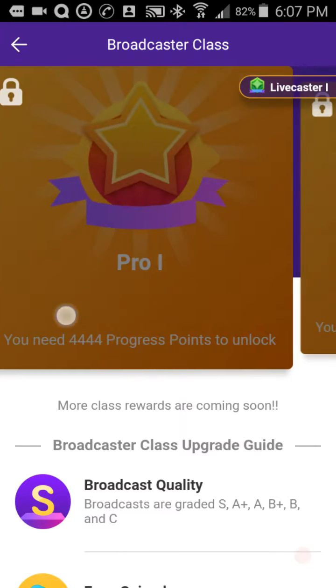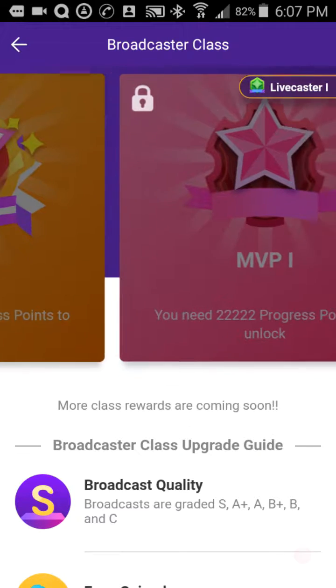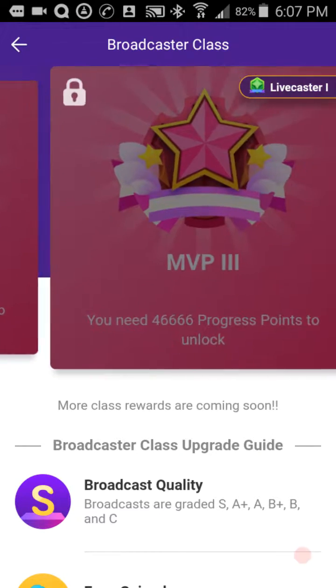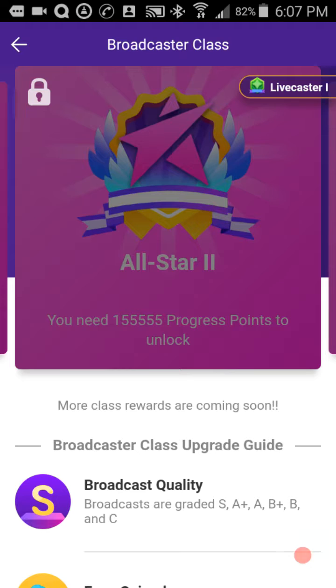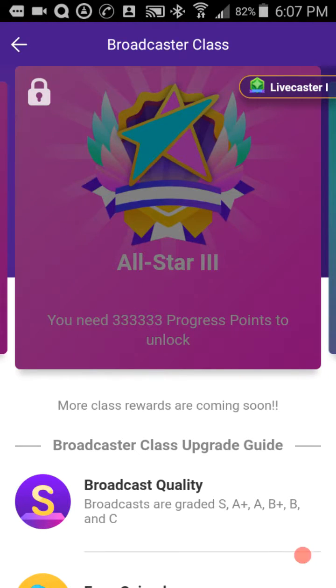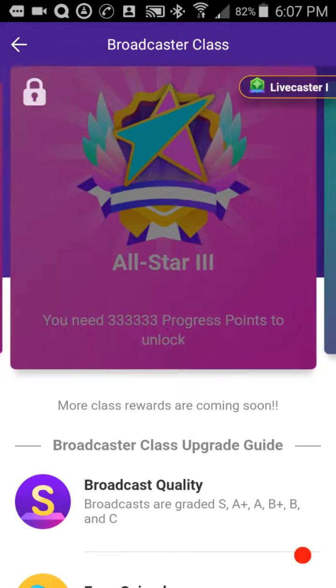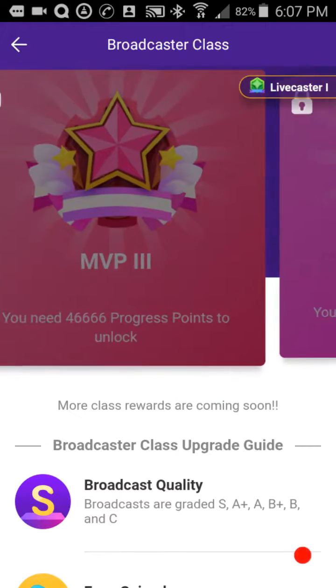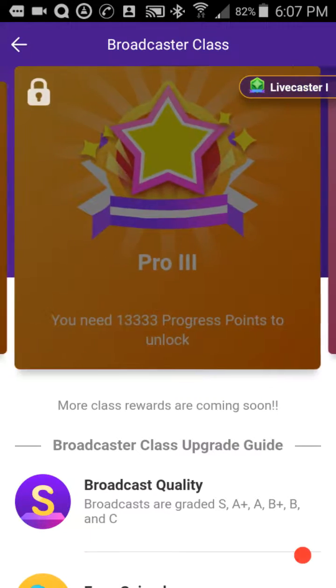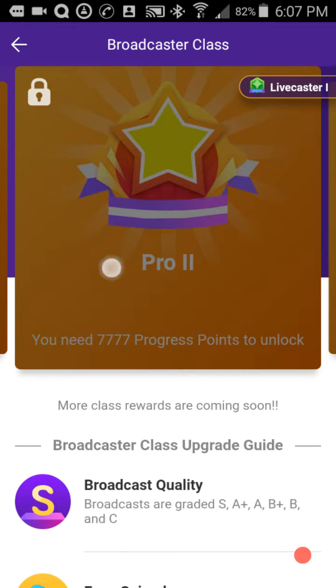There's tons and tons of levels there. The better you do, and once you start understanding a lot of this, you'll start understanding the people who have these marks on their profile. They've done a lot of work. They are true, legit, and loyal. But that is how many platform levels there are for broadcasting.